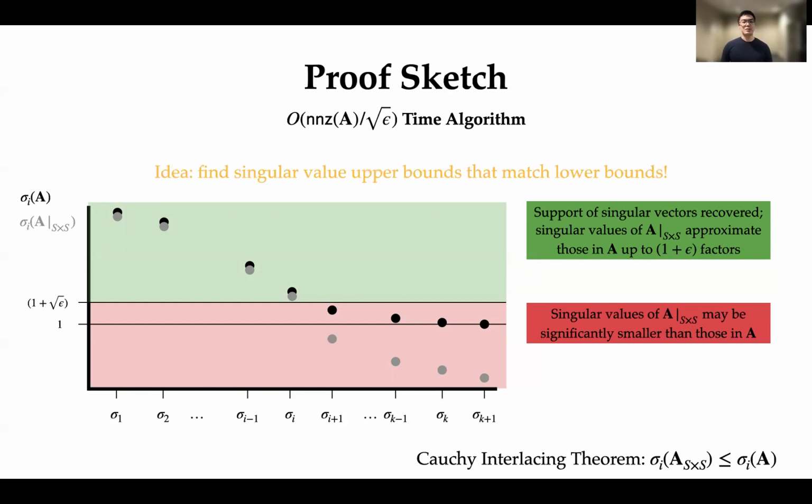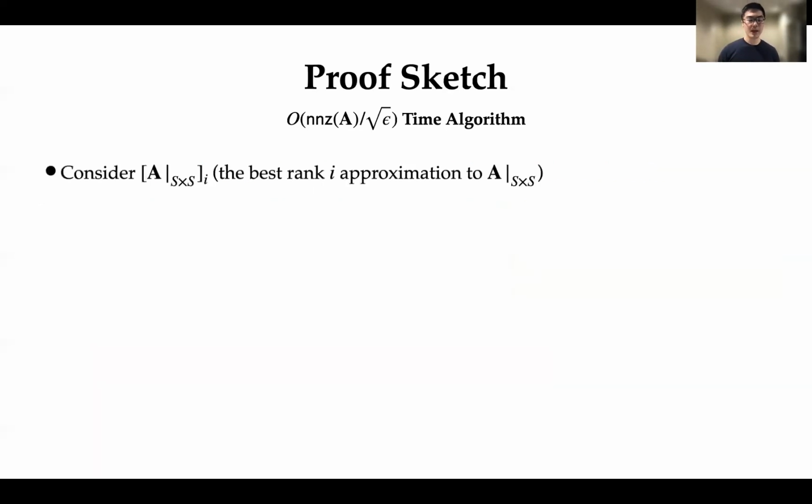The idea is that we want to find singular value upper bounds that approximately match these lower bounds. So let's see what this means. First, consider the best rank I approximation to our submatrix A bar S by S. Then suppose that we calculate the operator norm of A minus this approximation. Note that this can be done in NNZ of A over square root epsilon time, since we're just computing a single singular value.